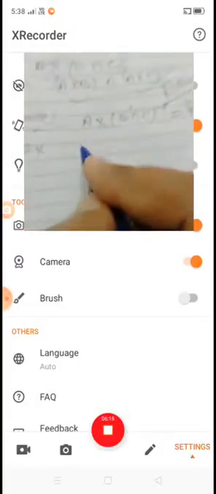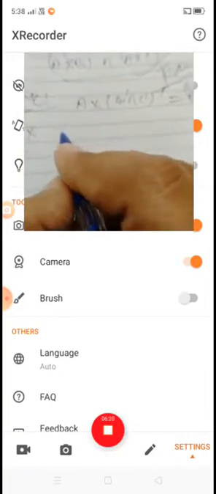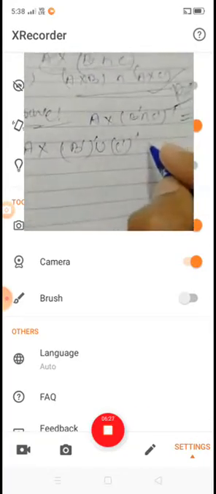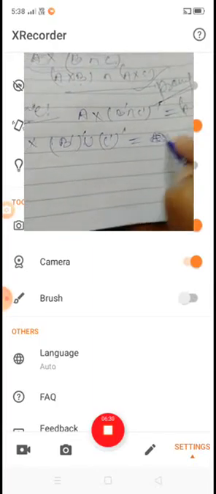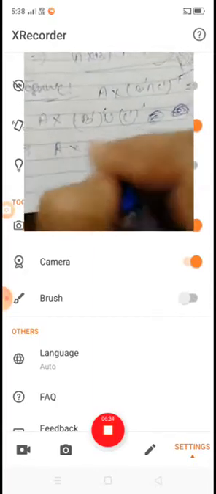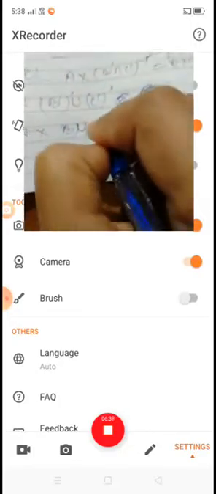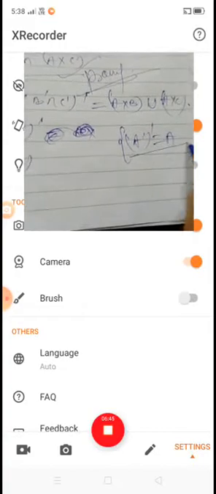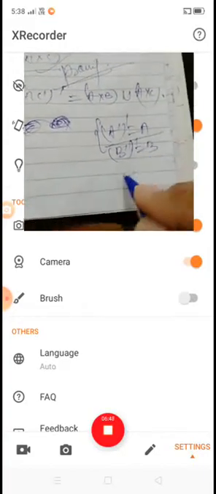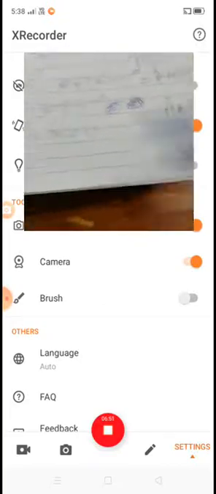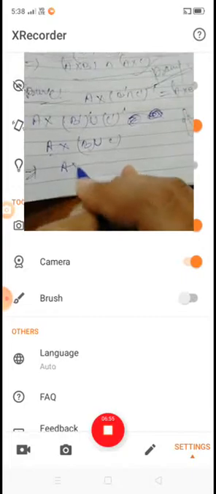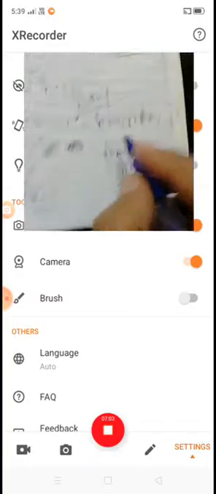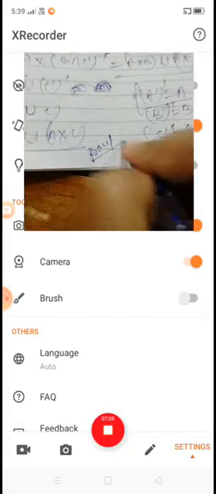We have A cross (B'' union C''). Okay, now we have A cross (B union C), because A'' equal to A, so B'' equal to B and C'' equal to C. Now here we have A cross B union A cross C. Hence we prove the second result with the help of De Morgan's law.